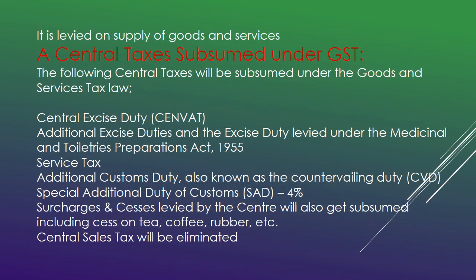Now regarding the levy, if you talk about the goods subsumed under GST, under central excise we had central excise duty, CENVAT, additional excise duty, and the excise duty levied under the Medicinal and Toiletry Preparation Act 1955, service tax, and additional customs duty known as countervailing duty, CVD, then special additional duty of customs, SAD. Surcharges and cess levied by the center are also subsumed, including the Tea, Coffee, Rubber Act, and the Central Sales Tax, that is CST, is also eliminated.